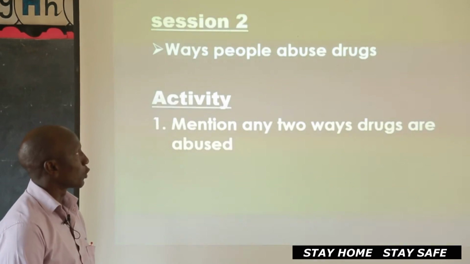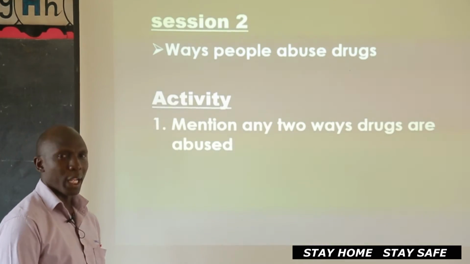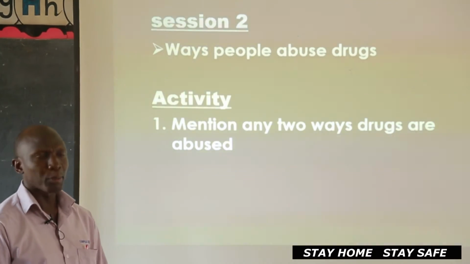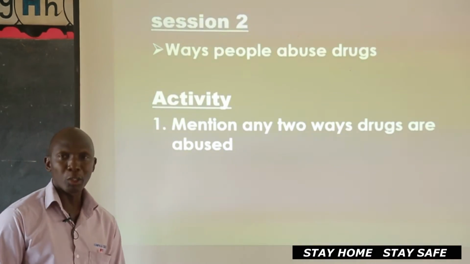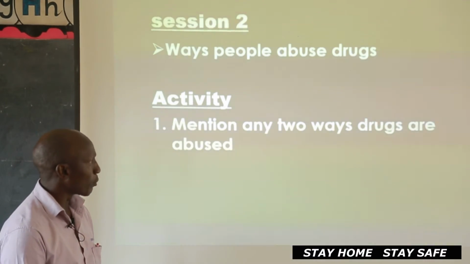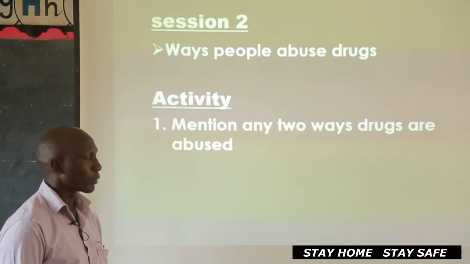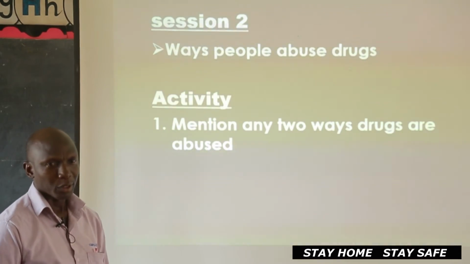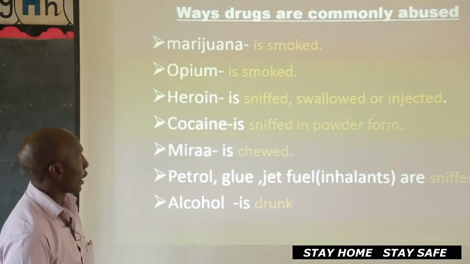Then, in our next session, children, we want to see ways of abusing these drugs. How would people abuse those drugs we have mentioned? How would people abuse tobacco? How would people abuse alcohol? How would people abuse cocaine? So I want you to write for me two ways, only two ways, how people abuse these drugs. I know that you have them already. Jot them down. We check here.